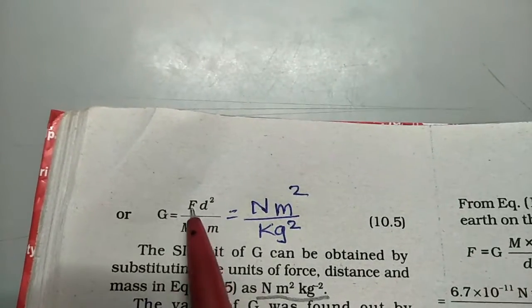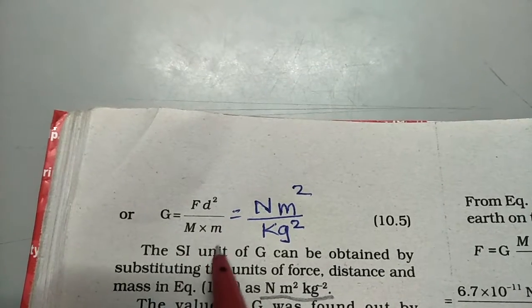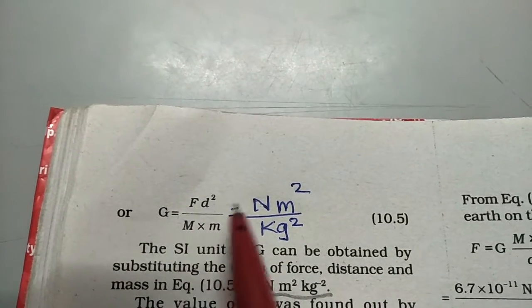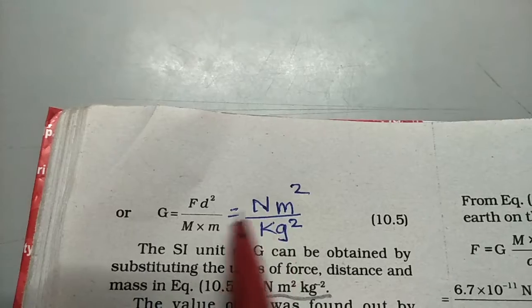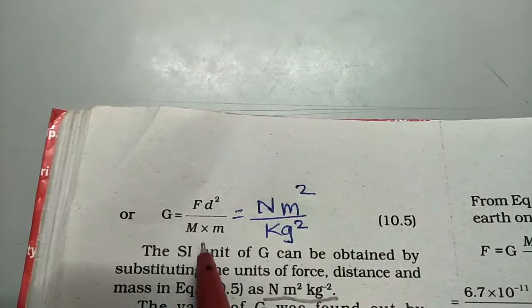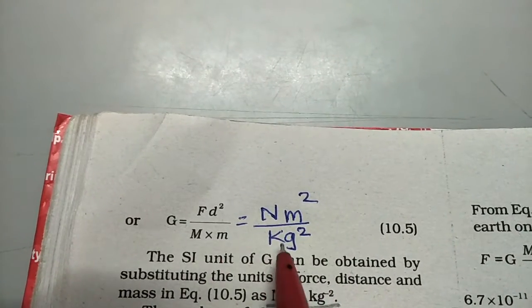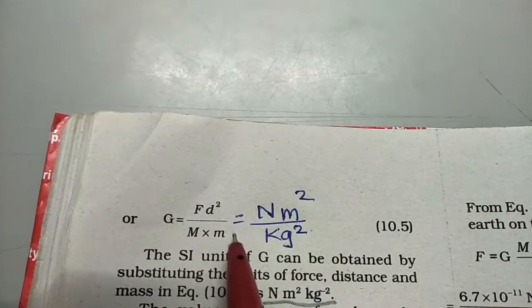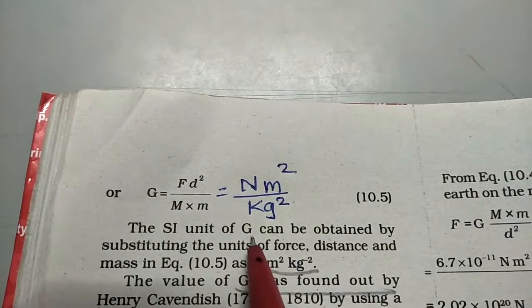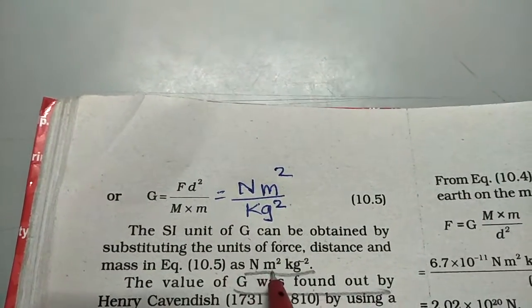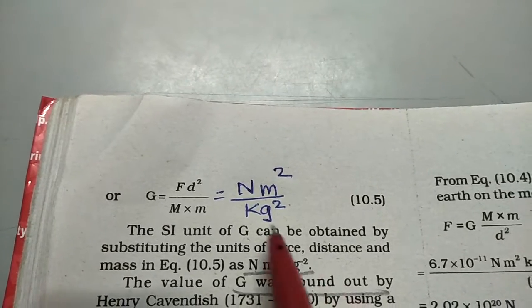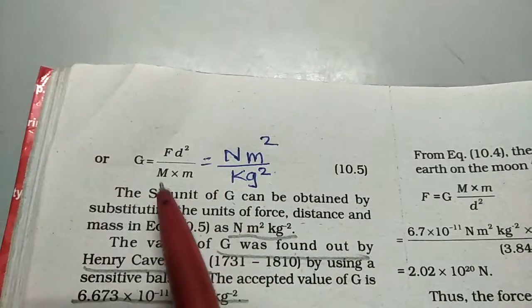So we get G is equal to F d square upon m into m. The unit of F is Newton, distance is in meters squared, and mass is in kg, so kg squared. So the unit of G is Newton meter square kg minus 2. This is the unit of the gravitational constant.